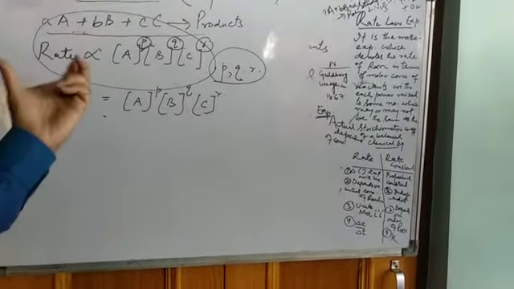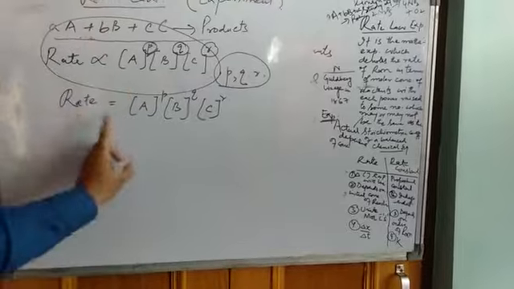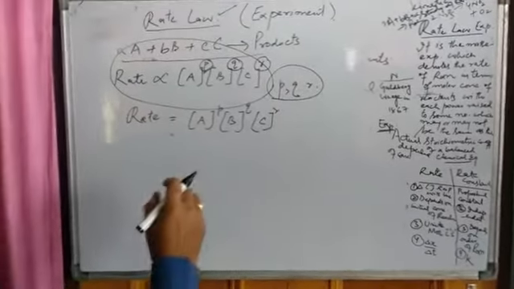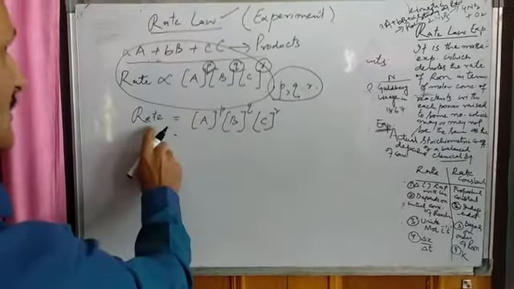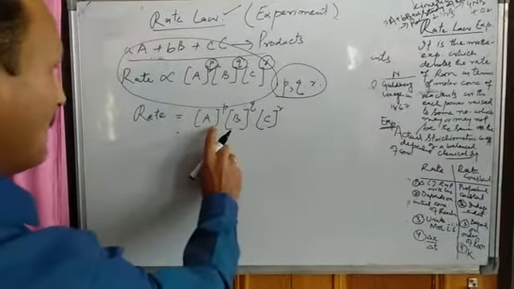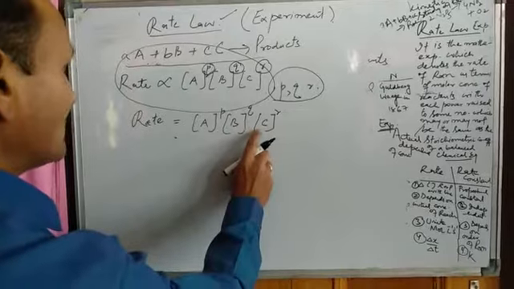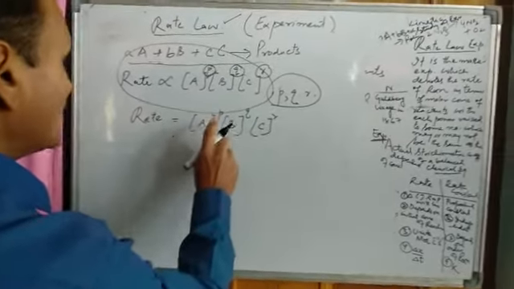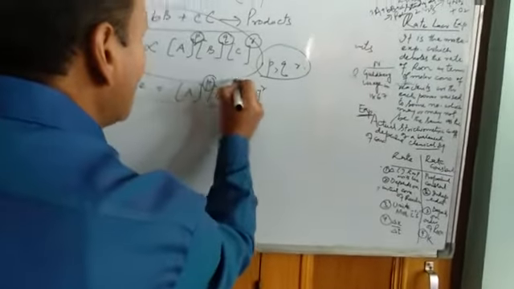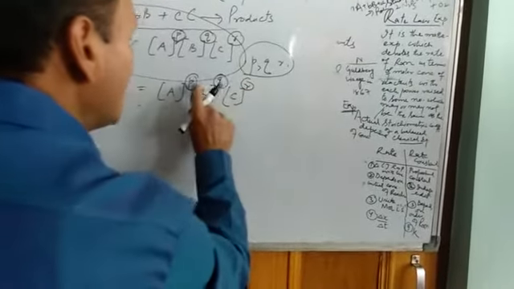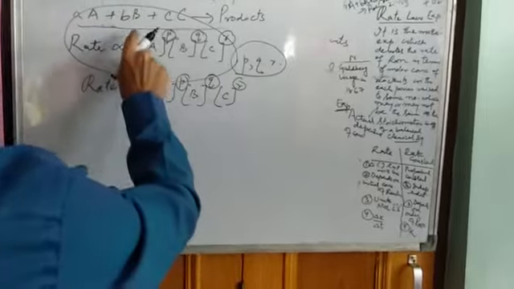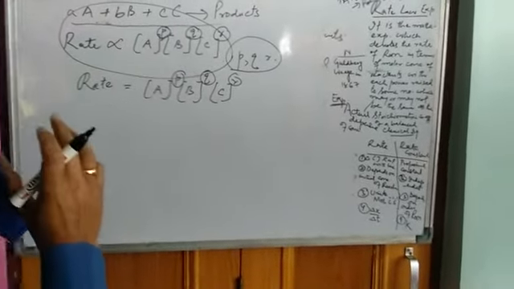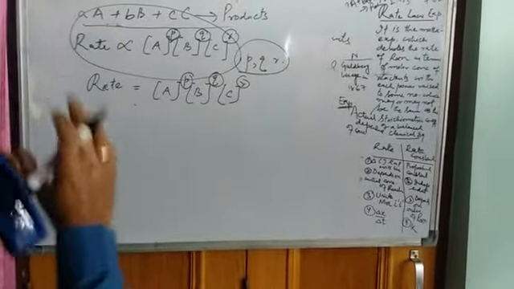So what is the rate law expression? It is the mathematical expression which denotes the rate of a reaction. This is the rate of the reaction in terms of the molar concentration of reactants with each raised to some number. Which number? This number may or may not be equal to the stoichiometric coefficients of a balanced chemical reaction.